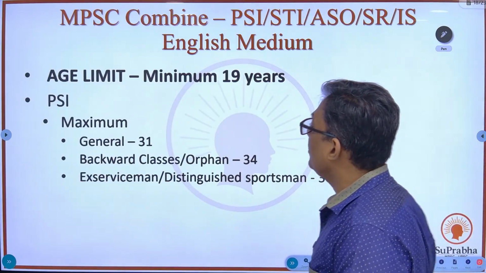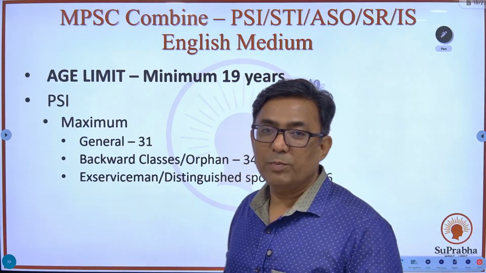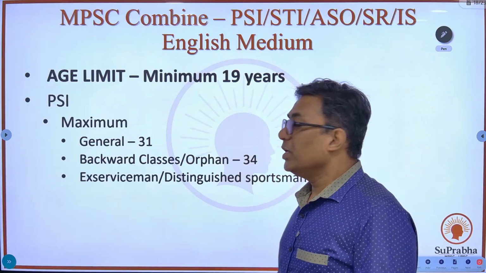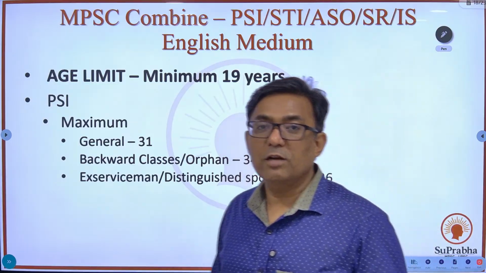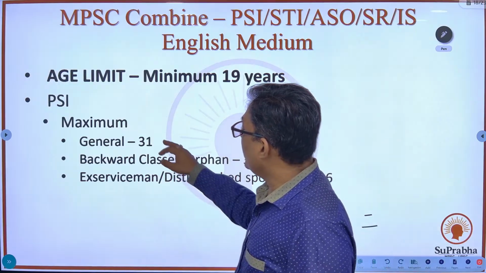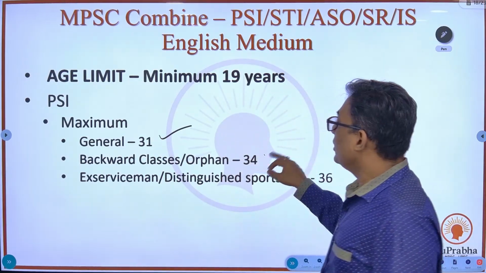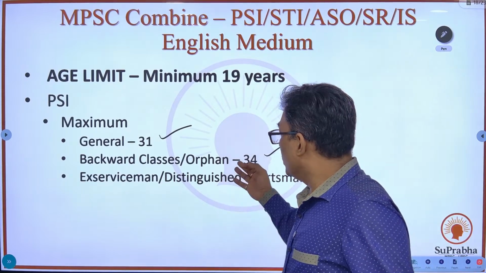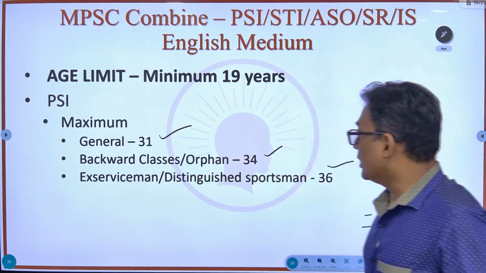Now coming to the age limit. Age limit is different for different posts. PSI साठी वेगळे, बाकीच्या पोस्ट साठी सेम आहे. For PSI, because PSI has to be very energetic, young, has to run on the field. Therefore, for PSI, the maximum age limit is 31, and with respect to other categories, it has been extended to 34 and 36.